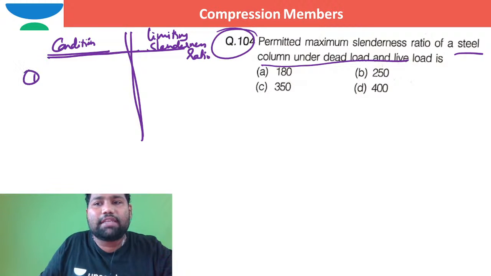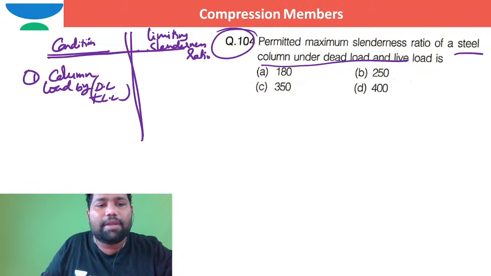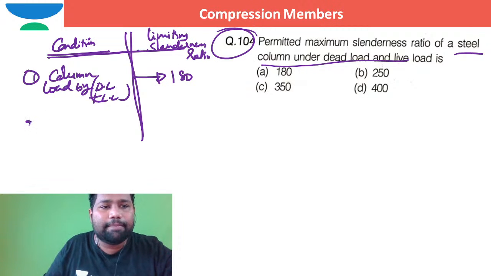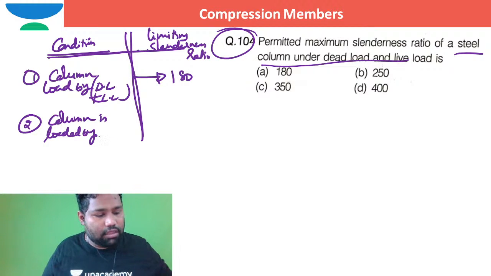The maximum slenderness ratio of a steel column depends on the type of load acting. If the column is loaded by dead load plus live load combination, or just dead load or live load, the limiting slenderness ratio is 180. And if the column or compression member is loaded by compression action because of lateral loads like wind load and earthquake load and all this stuff.